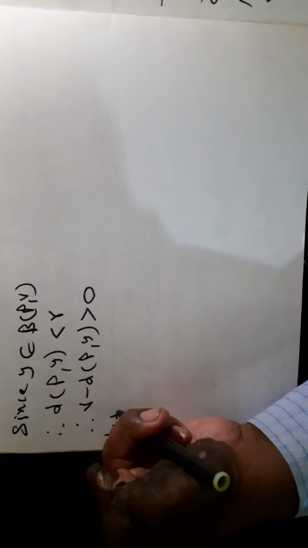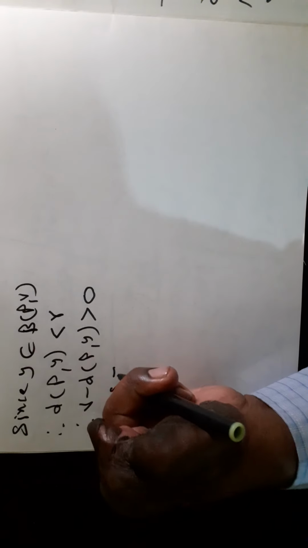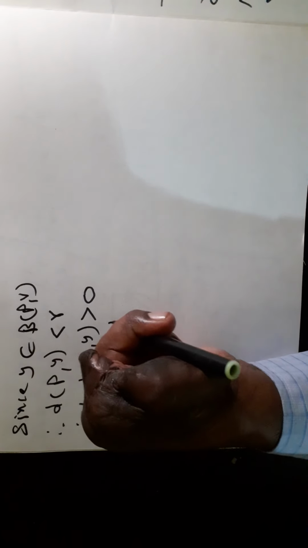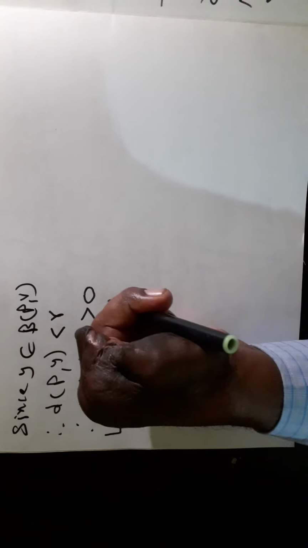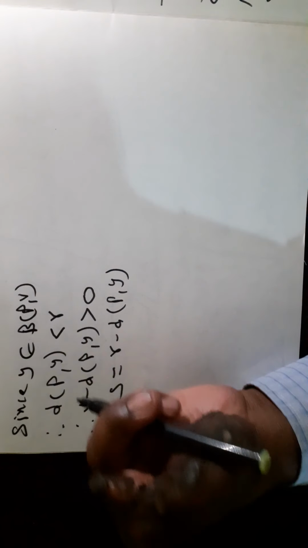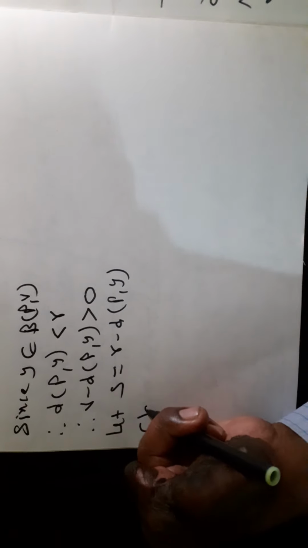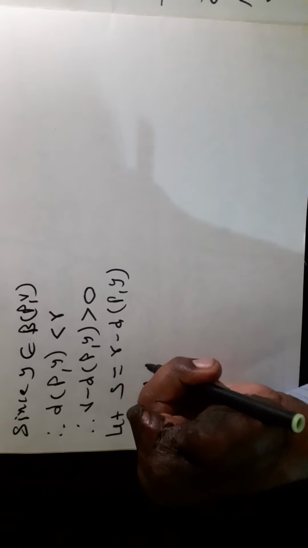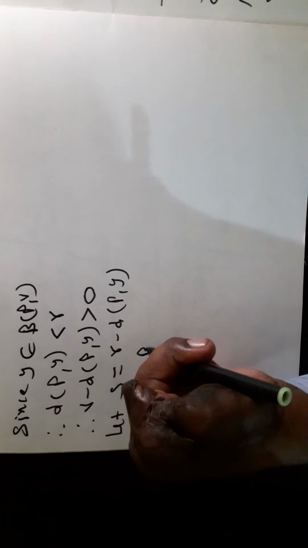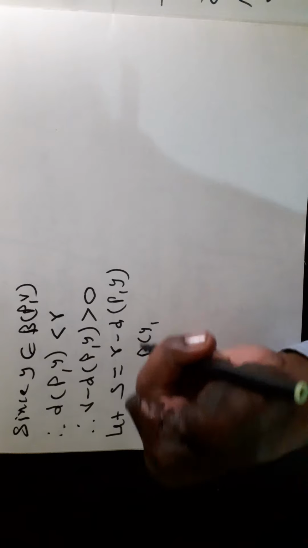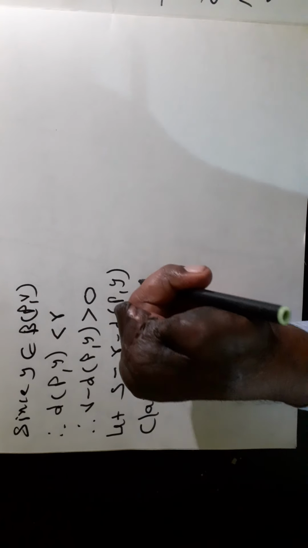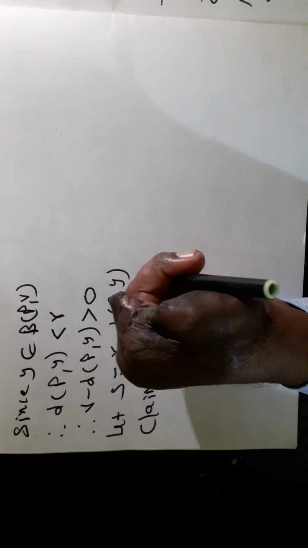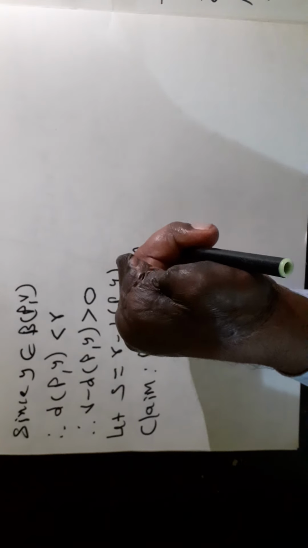Let s be equal to r minus the distance d(p, y). Claim: the ball centered at y and radius s is a subset of ball B(p, r).